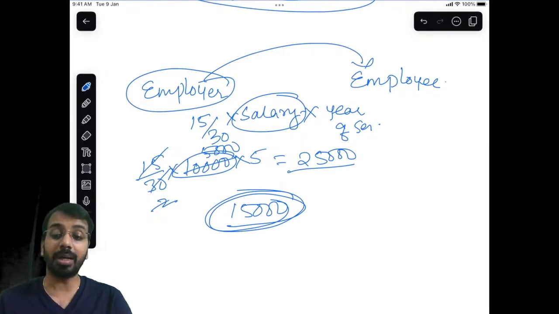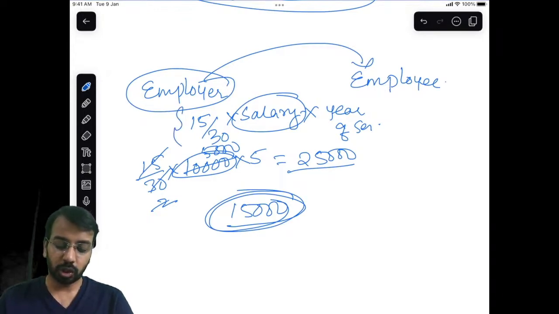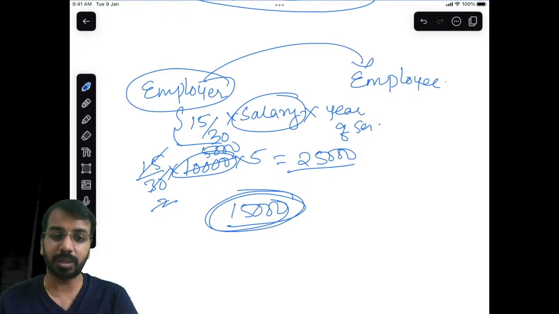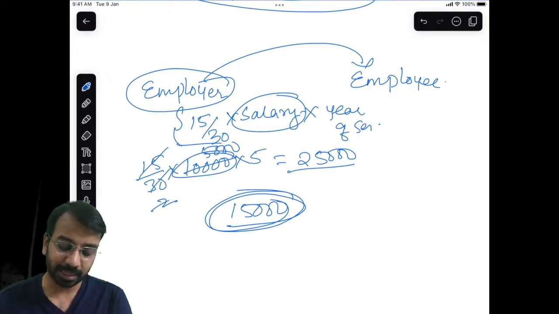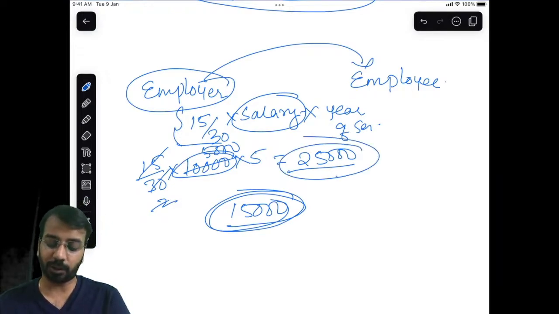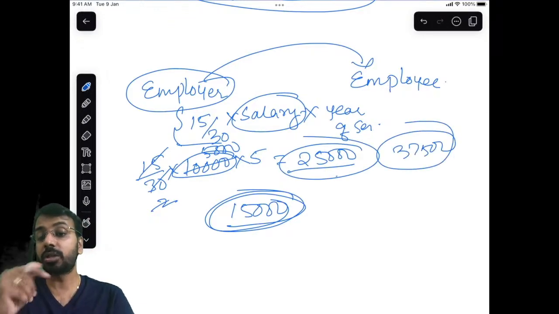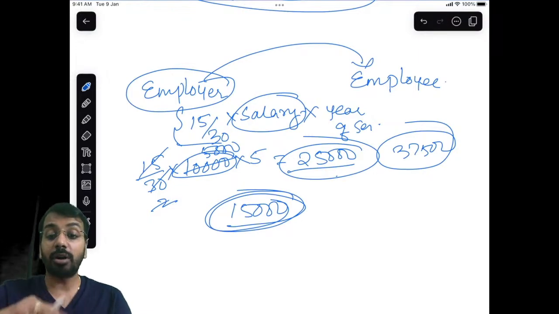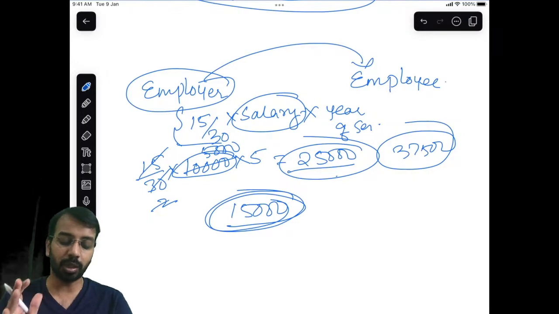Can the employer say that I will not pay the extra amount? Here we have defined a formula. The benefit to be paid is defined. Can the employer say I will not pay the extra amount because I thought only 10,000, so I will pay only 10,000? He cannot say that, right? So whatever is the extra amount, instead of 25,000, if it is 37,500, the employer has to pay from its own pocket. It does not matter that the employer did not think of it or did not create a liability.